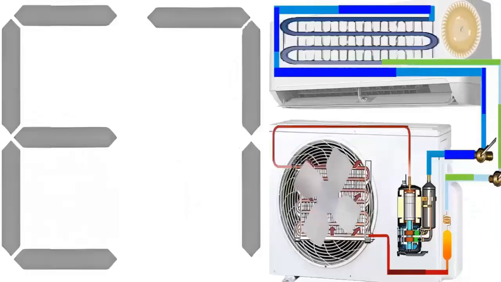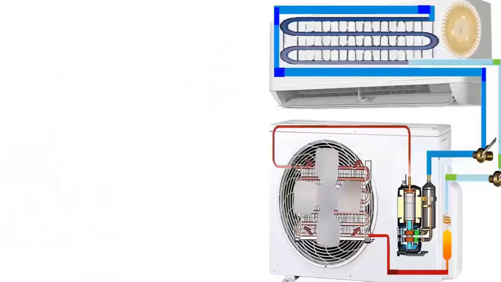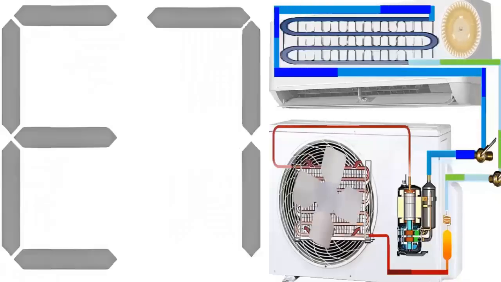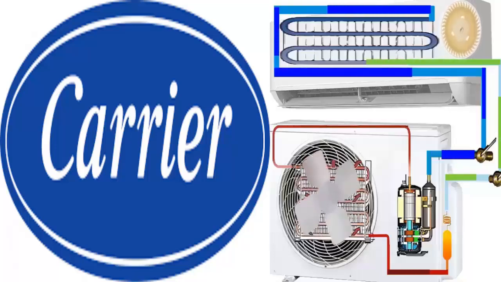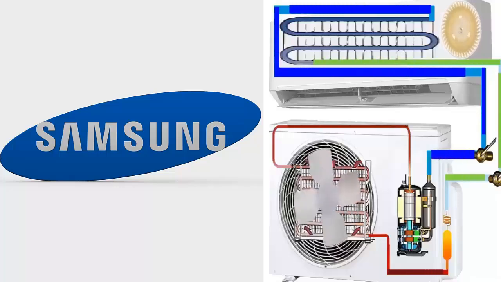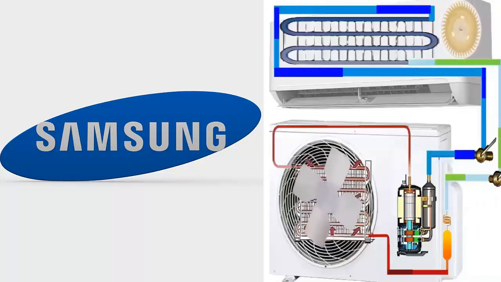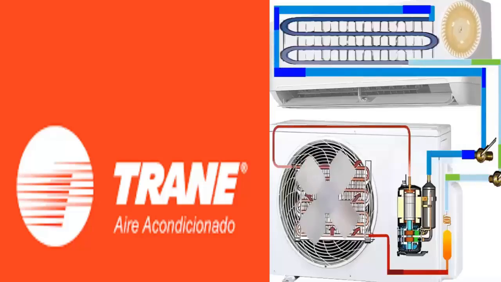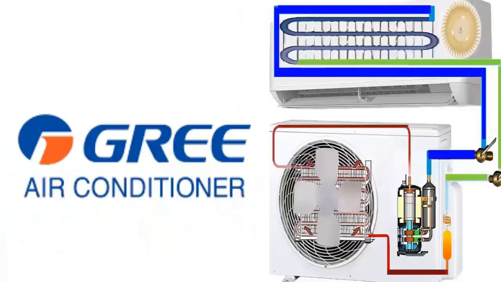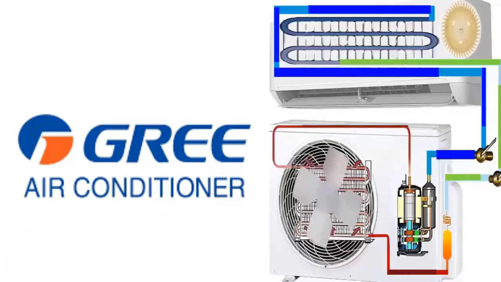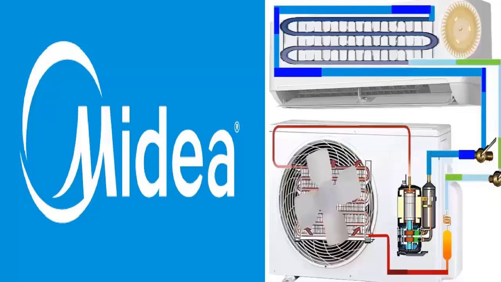The major brands that use the code E7 to identify a mode conflict issue are Carrier, Samsung, Trane, Gree, Midea.